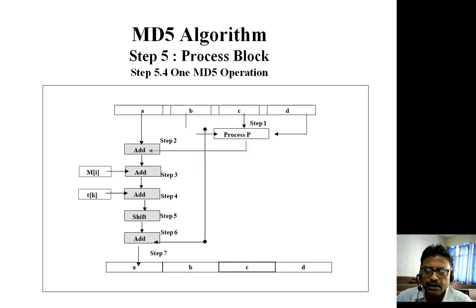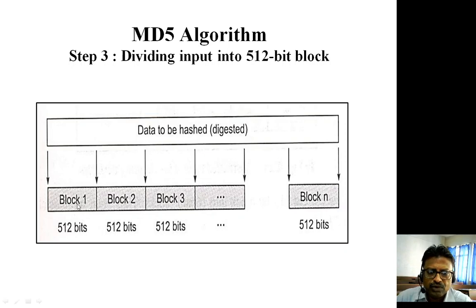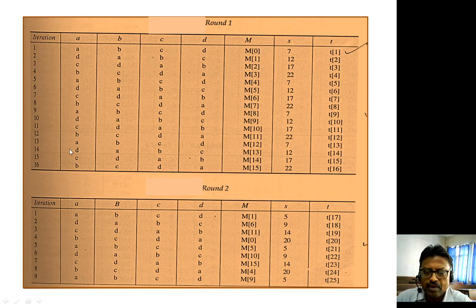So in this way, when one 512-bit block is processed, we get the output in the form of ABCD, and ABCD in the abstracted form is 128-bit. It means the message digest which we get from applying the MD5 algorithm is of the size of 128-bit.